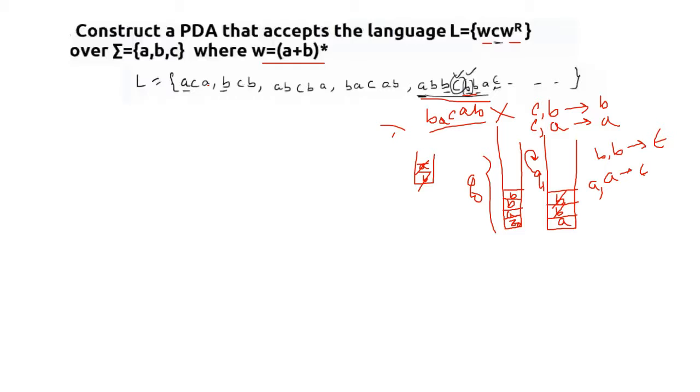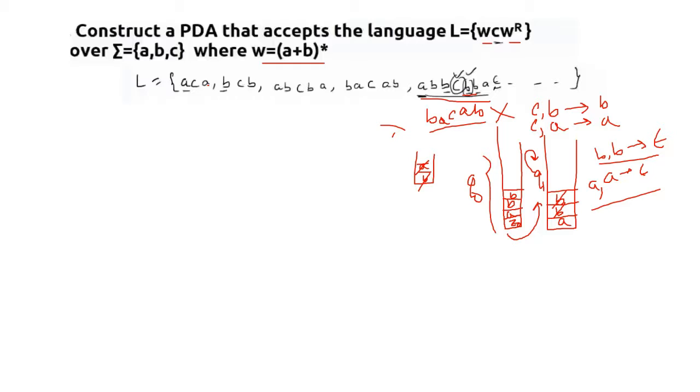So for this example, the concept is as simple as that: whenever it is in the initial state, whatever we are getting, we are pushing it inside. Whenever we are reaching the breaking point, we should move to the new state, that is Q1, and after moving to the new state we need to pop whatever we got. Means whenever we are getting a match, we are popping it out. In this way we are finally going to reach Z0. That means we have reached the final state.